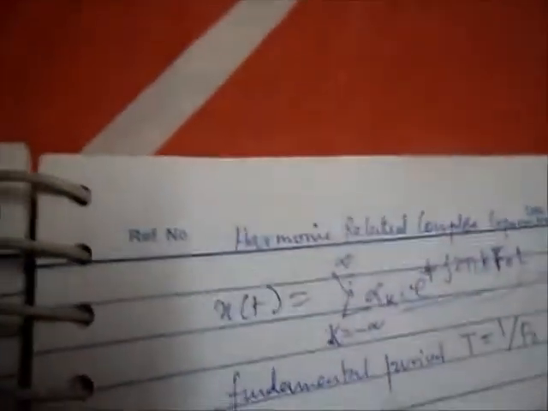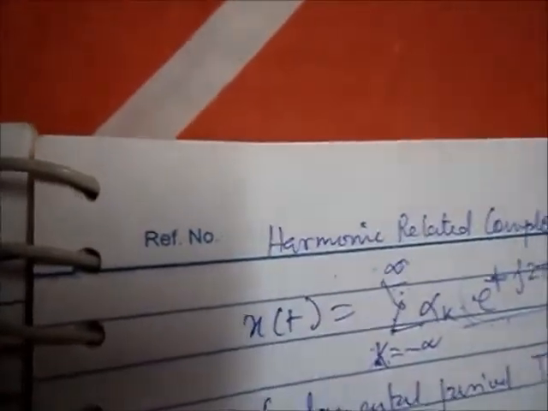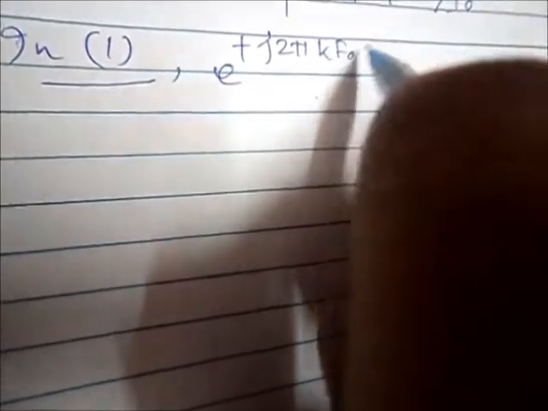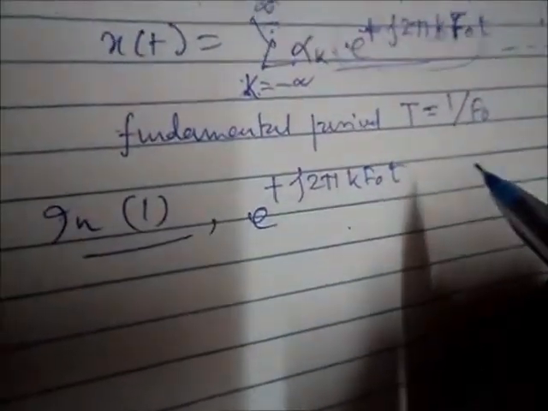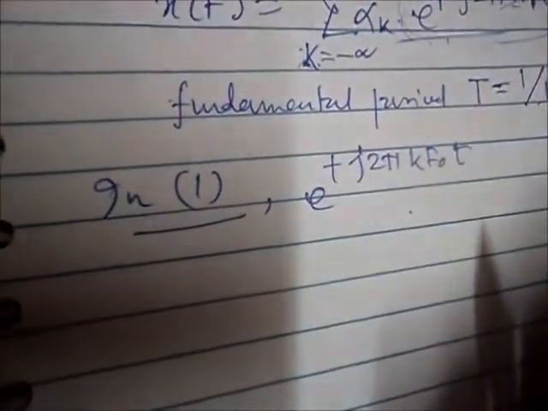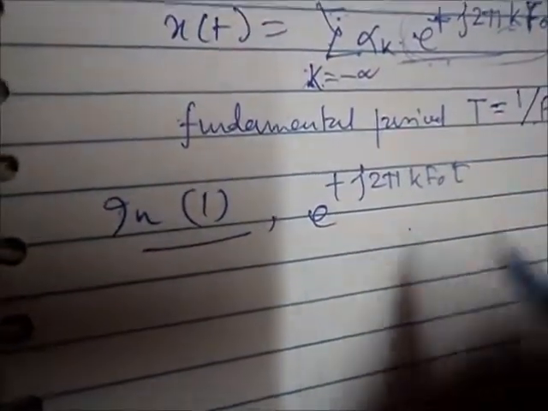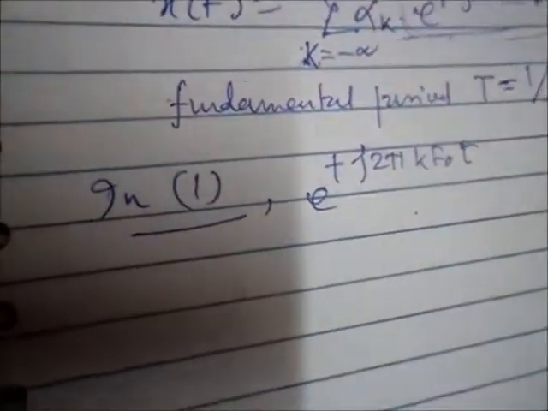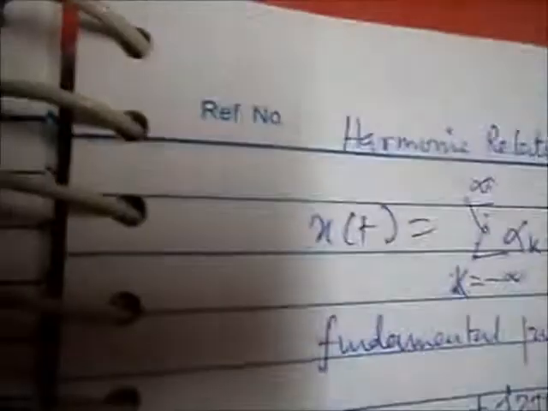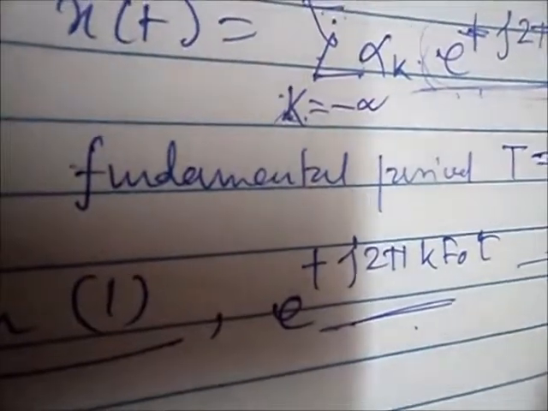Now in equation 1, the exponential signal e to the power plus j 2 pi k f0 t is the basic building block which is used to construct the periodic signal of various types by proper choice of fundamental frequency.